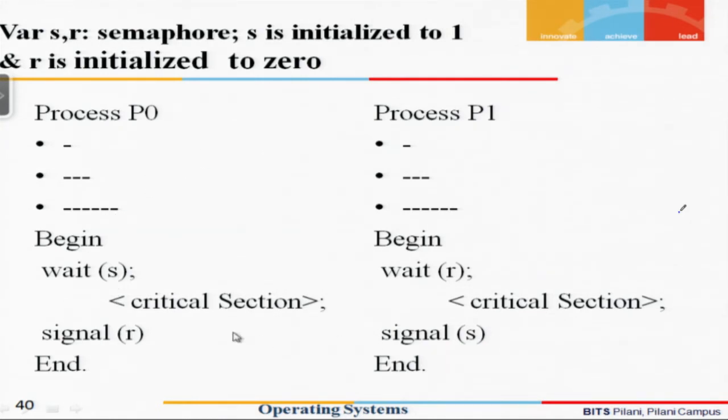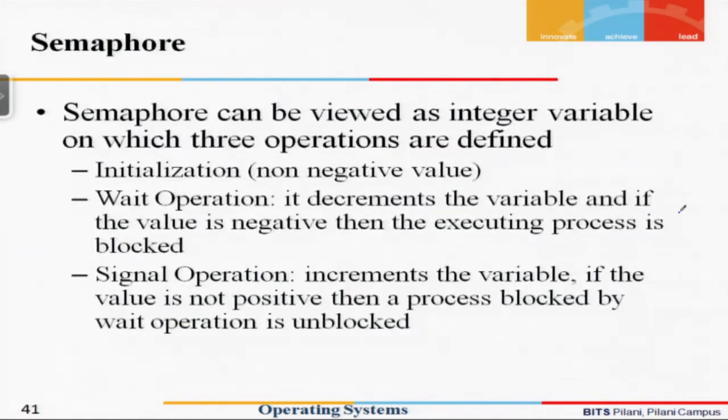So we can see very clearly how we synchronize the P0 and P1 processes. We can create very complex synchronizations using semaphores. So let us once again summarize the semaphores.